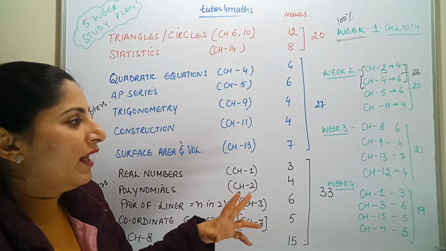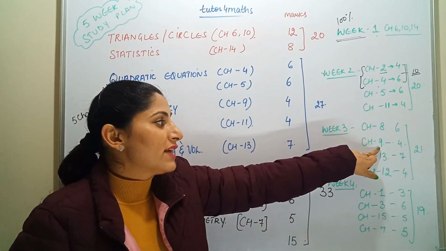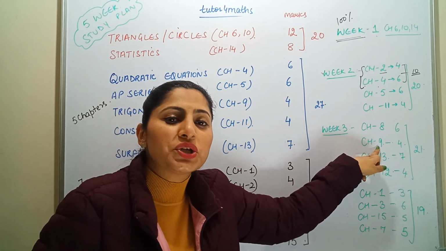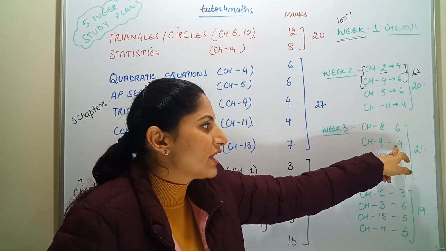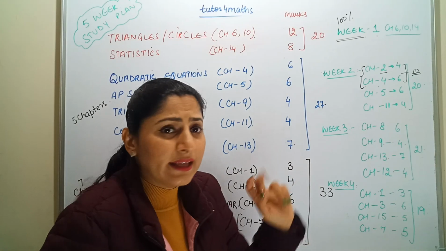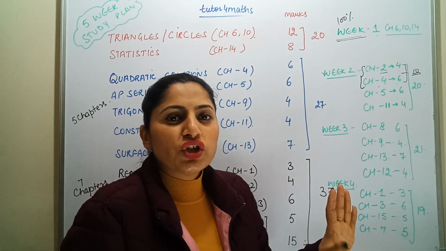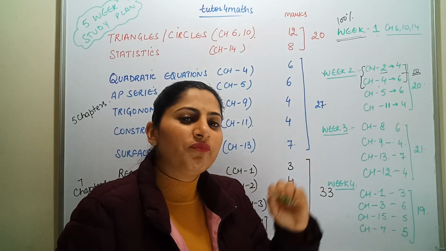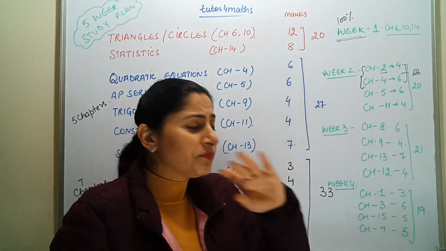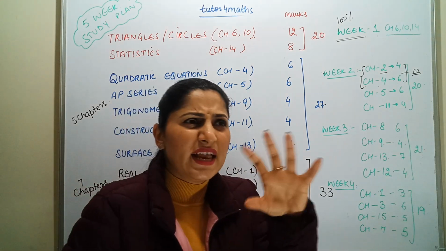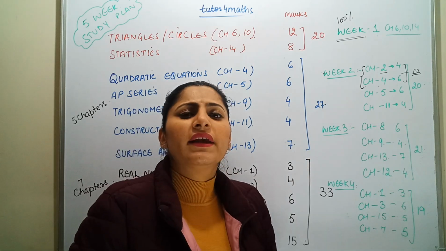In the 3rd week, this is how we have categorized: chapter number 8, Introduction to Trigonometry, and chapter number 9, Heights and Distances, application of trigonometry. Both we will be doing in a single shot in week 3, which carries 10 marks, 6 and 4. Then the 13th chapter. In the 13th chapter, hot shot questions are already asked, and I have provided you the series for that. If you do all the questions that I have mentioned, 8-10 questions, 8 I guess maximum, questions will definitely come from those.